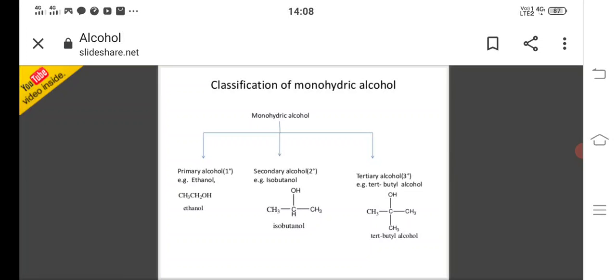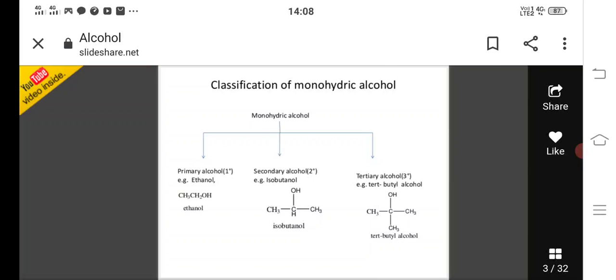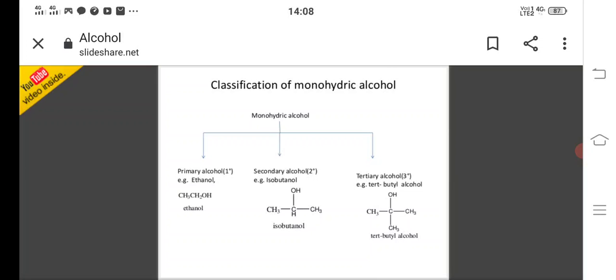And next, classification of monohydric alcohols. Monohydric alcohols are again classified into three types: primary alcohol, secondary alcohol, and tertiary alcohol. Here, for primary alcohol, the example is ethanol, CH3CH2OH. The hydroxy group is attached to the primary carbon, so it is an example of a primary alcohol.